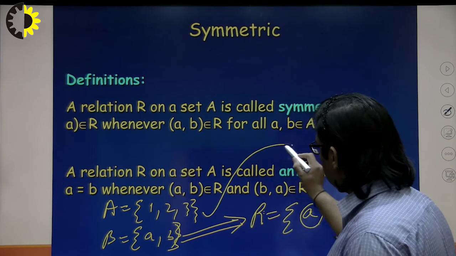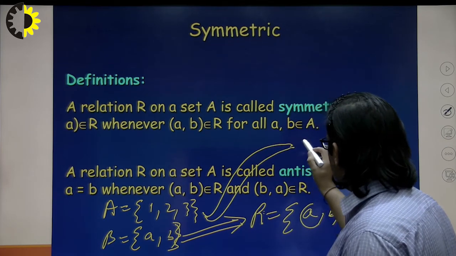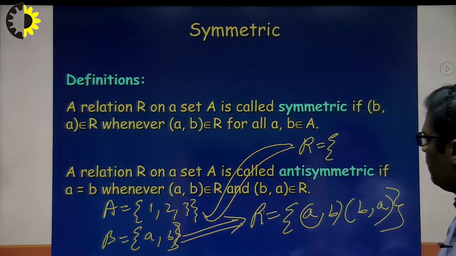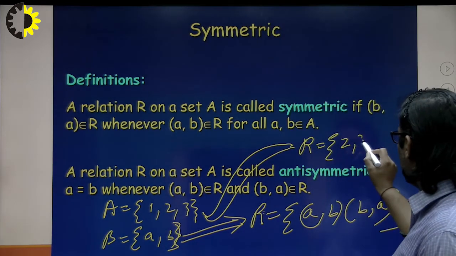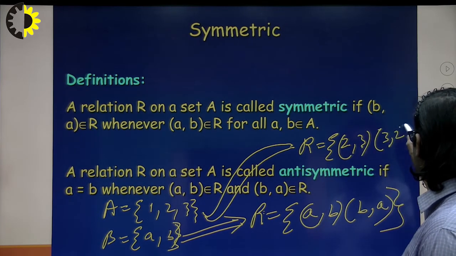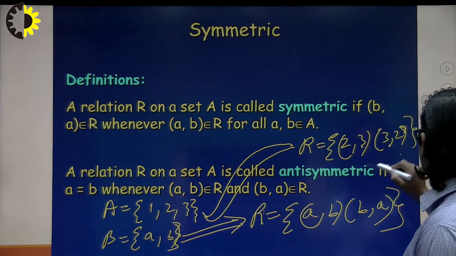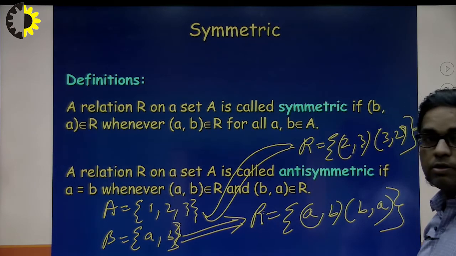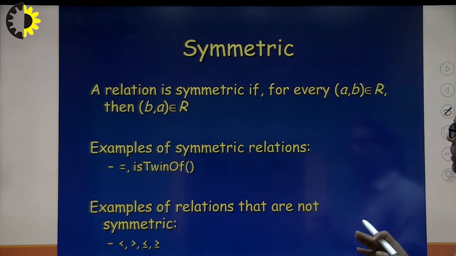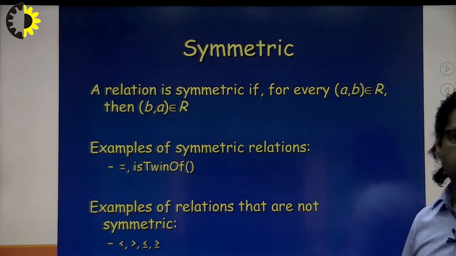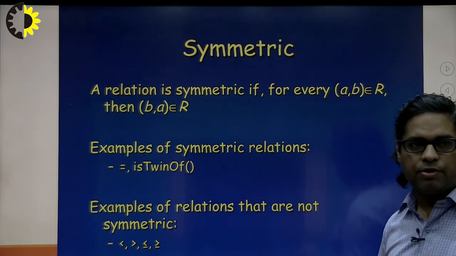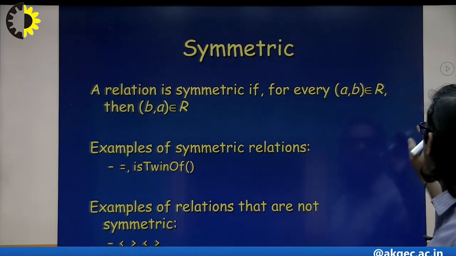Similarly, for this example, let's suppose a relation R is said to be symmetric if we have (2, 3), then (3, 2) should also exist in the answer. So that's why this is called a symmetric relationship. The same definition: the relation is symmetric if for every (a, b) belongs to R, then (b, a) should also belong to R.